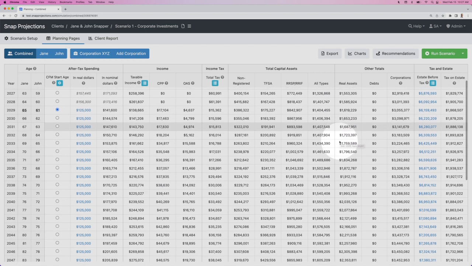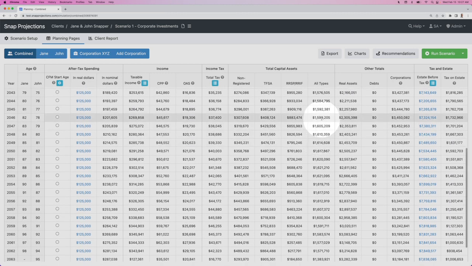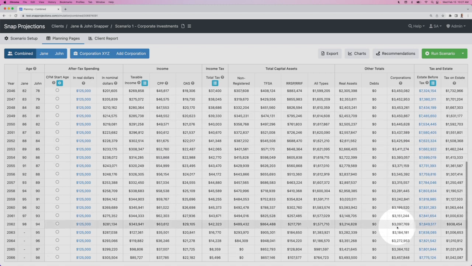As we continue down the planning page, we can see that the balances for their liquid personal assets and corporation remain fairly constant. So they're really just using their investment income each year in order to fund their spending goal. When we get to the final year of the plan in 2066, when John is projected to be 98 years old, we have a remaining balance of 700,000 personally, plus their home, plus 3.4 million in the corporation.